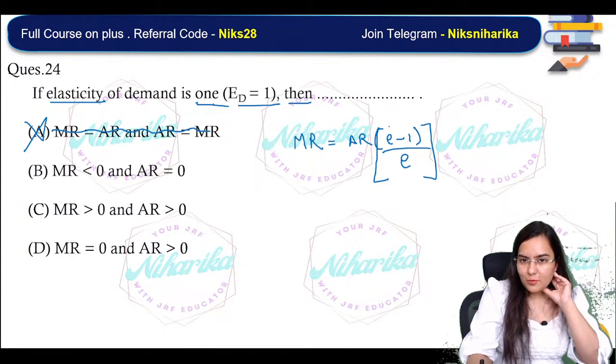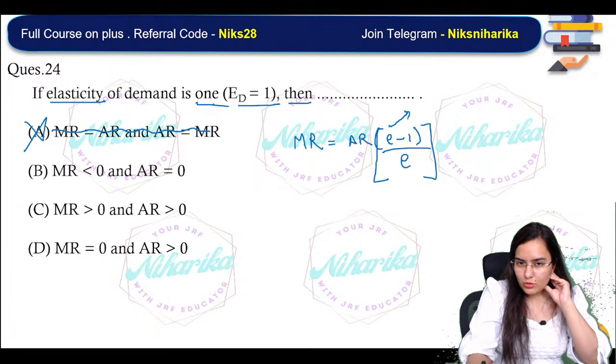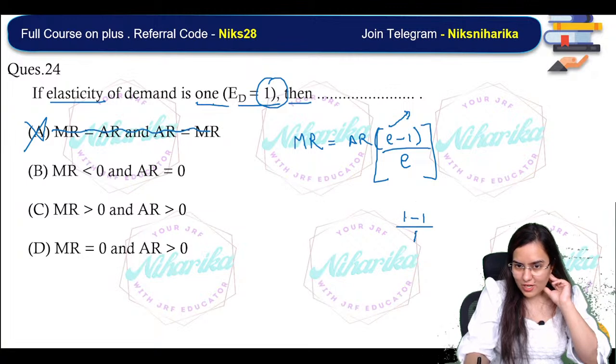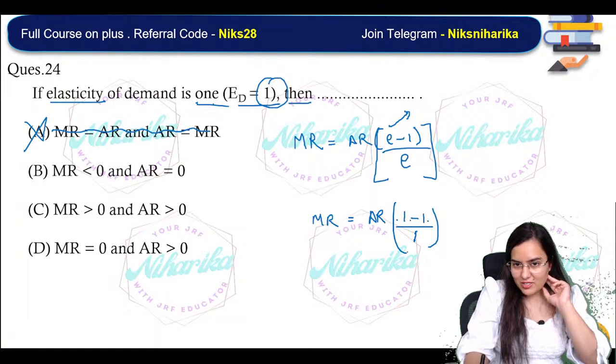So at this point, suppose if E is equal to 1, then (1 minus 1) upon 1, into AR equal to MR. So this 1 minus 1 is 0, and 0 into whatever is the value of AR, we will multiply with that.